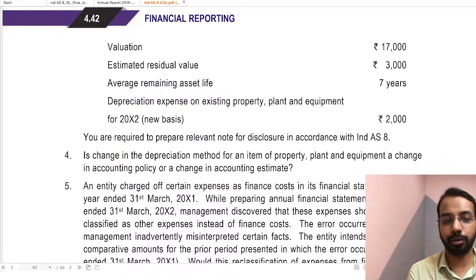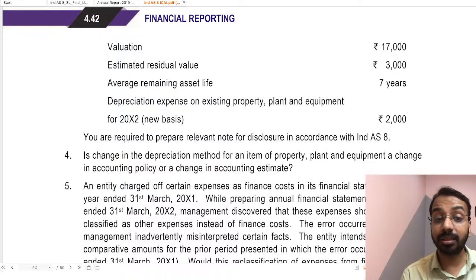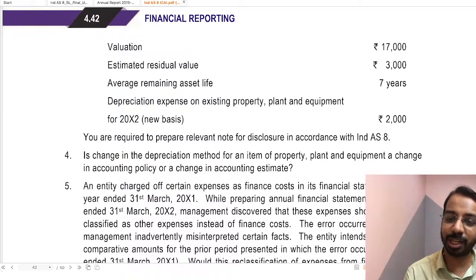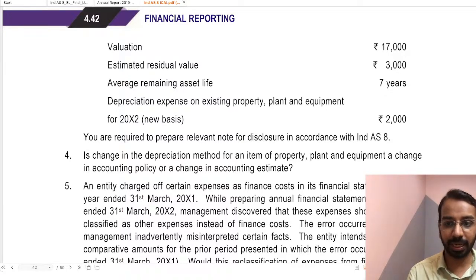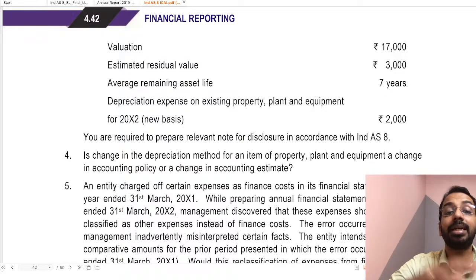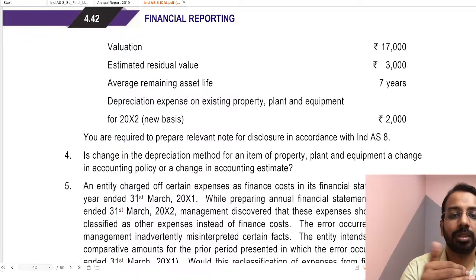Now, in this type of question, you are not doing any calculation, or you don't have to do any calculation. What you have to do is explain that they have changed the accounting policy for depreciation of PPE by using a components approach. Sir, but changing the method of depreciation is a change in accounting estimate. See, that is when you move from SLM to WDV. Here we are saying earlier we used to depreciate the entire property as a whole, but now we are using the component approach to depreciate.